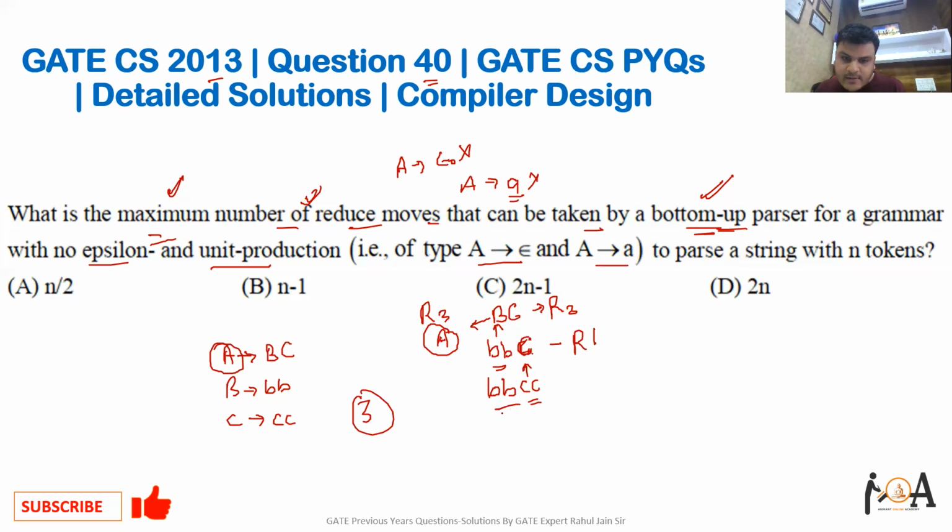I reduced it. What did I reduce? I reduced a string of 4 characters by 3 reduce moves. So I can say that n-1 would be the maximum number of reduce moves that can be taken by a bottom-up parser for a grammar with no epsilon and unit production. So option B is the correct answer, guys, right? Because we need to keep certain rules in mind which are given in the question, and then we can do it like that. I hope it is clear to everyone.